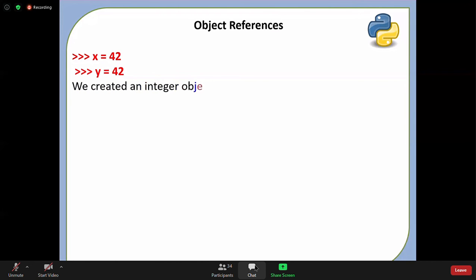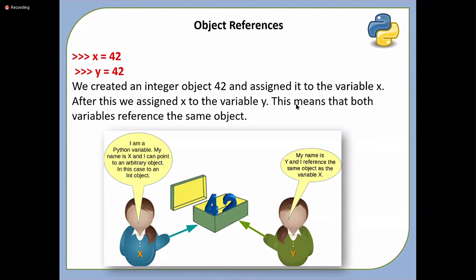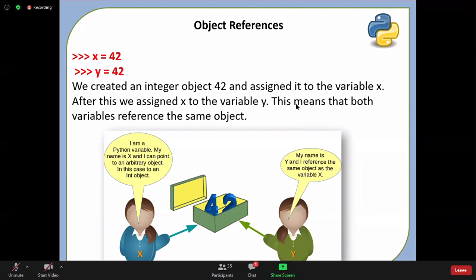So we all know that we create an integer object. One object, two references. My name is Y, and I reference the same object as variable X. Okay, thank you, Nitesh, for confirming. This slide is also clear now. So this one object, 42, both are referring to the same object.